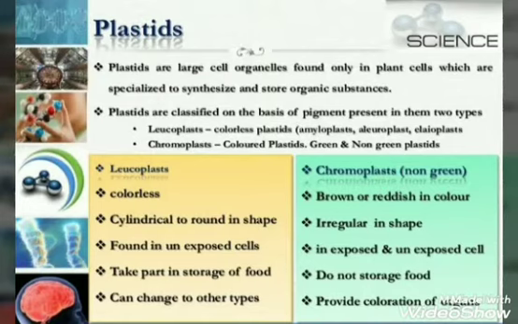Leucoplasts can change to the other types of plastids, but chromoplasts only provide coloration to the organ. So here are the types of leucoplast, that is amyloplast, aleuroplast and elaioplast. Similarly, the chromoplasts are the colored plastids. Green and non-green plastids come under the category of chromoplast.